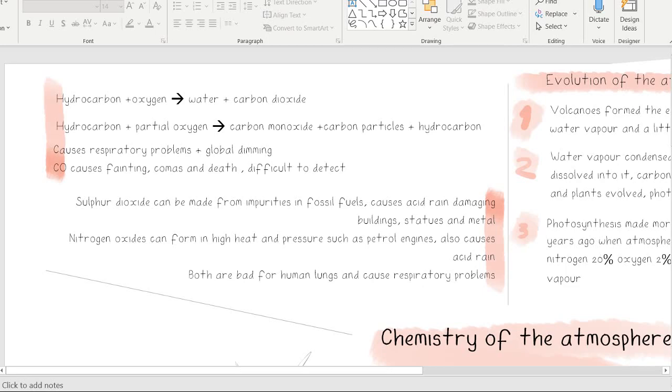Sulfur dioxide is formed from impurities in the fossil fuels. When this mixes with clouds, it causes acid rain, which can be very damaging to local environments, buildings, and statues, and corrodes metal. Nitrogen oxide can also be formed from nitrogen reacting with oxygen in heated environments, such as inside petrol engines. This also causes acid rain, and both are also bad for human lungs, causing respiratory problems.